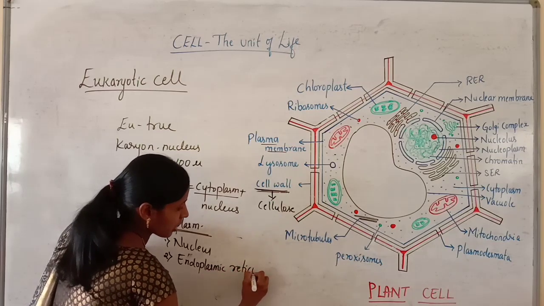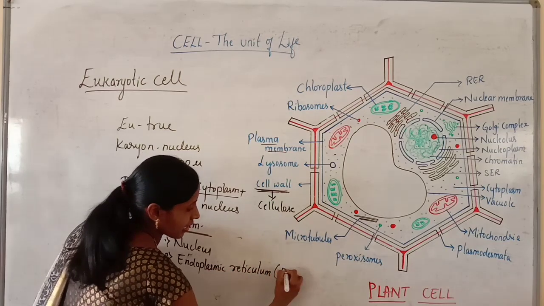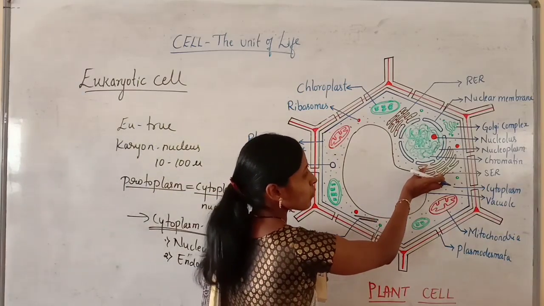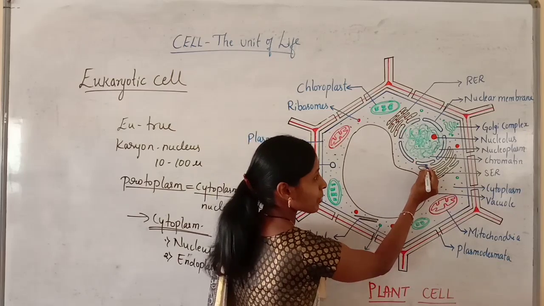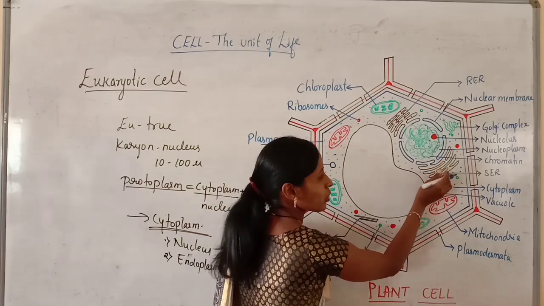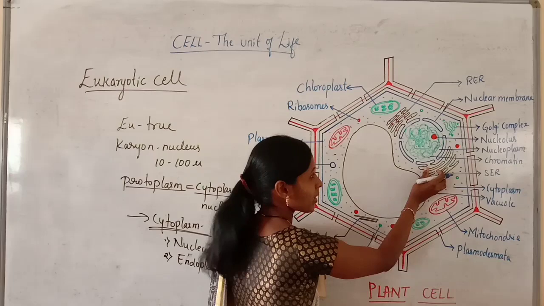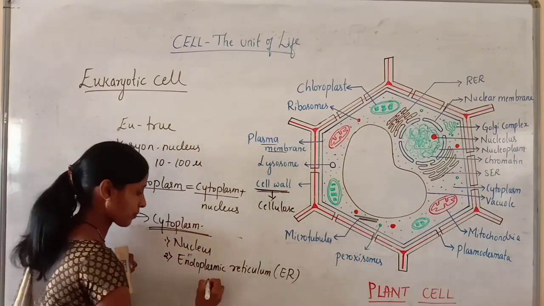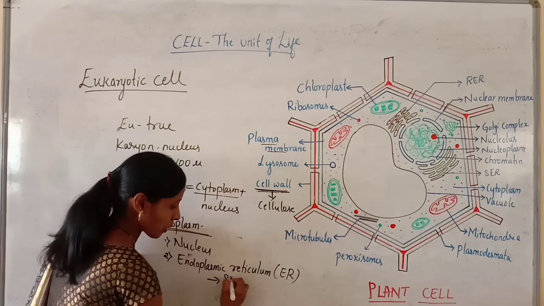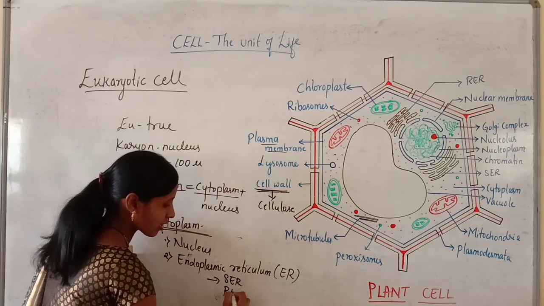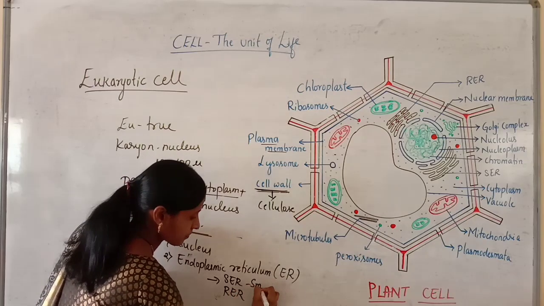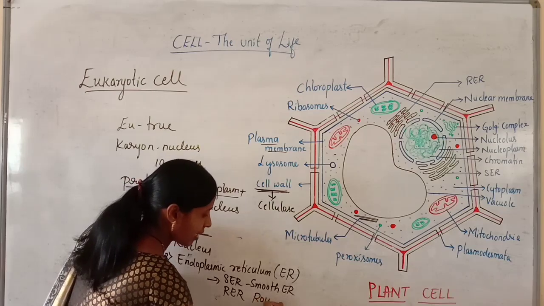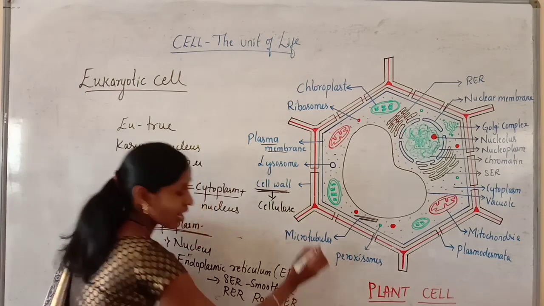Endoplasmic reticulum, which can be simply written as ER. Here you can see the endoplasmic reticulum, which is usually arising from the nuclear membrane. From the nuclear membrane only the endoplasmic reticulum is arising, and this endoplasmic reticulum is of two types: one is smooth endoplasmic reticulum, the other one is rough endoplasmic reticulum.